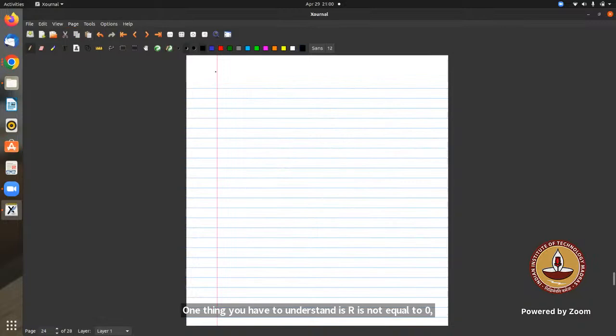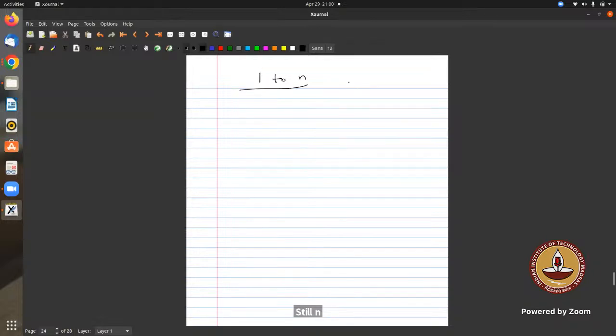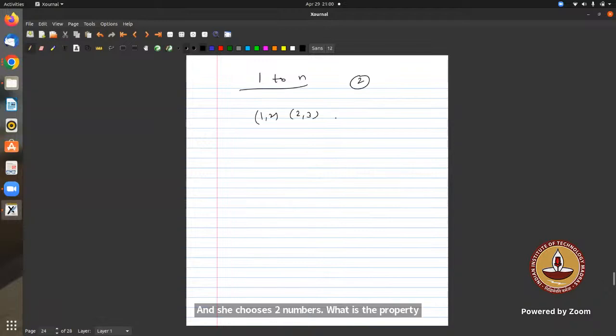Okay. And sir, the question says Priyanka selects two numbers from a set of natural numbers till n. Find the probability that they are consecutive. Like 1 to n, and she chooses two numbers. What is the probability that they are consecutive? Okay. How many numbers has she chosen? Two numbers. In how many ways can one choose? So NC2. Okay, choosing two numbers is NC2.